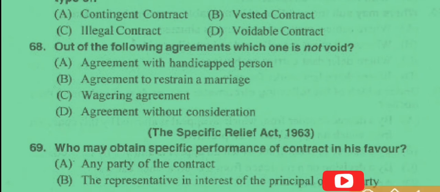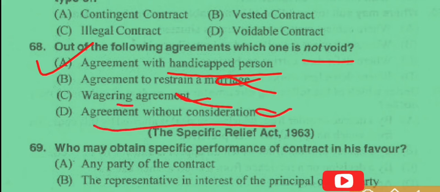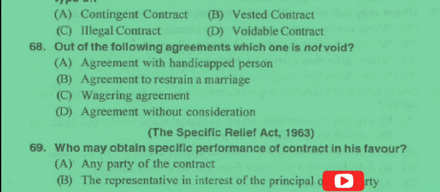Now question number 68. Out of the following agreements, which one is not void? So the agreement with handicapped person. Yes, agreement with a handicapped person is not void agreement. So this is our correct answer here. And agreement in restraint of marriage, yes, this is wrong here because such contract is void. Wagering contract is already void here. And the agreement without consideration, yes, this is also void.